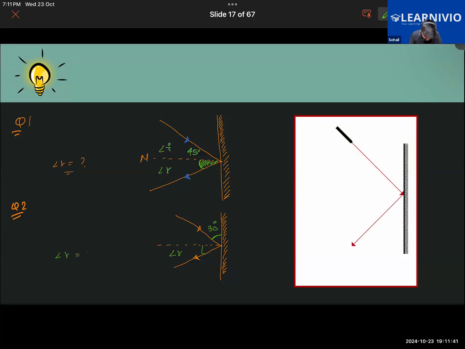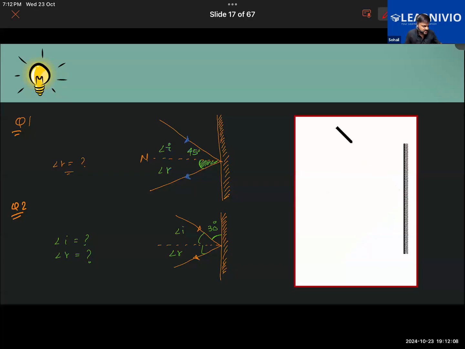Angle R will be equal to what? We don't know what is angle I also. Okay, now do tell me what is angle R and angle I both. Yes, Gauri, Khadija, your answers are correct for question number 1. Roni, you haven't shared it. Abdullah, you also haven't answered it yet. Answer the first question quickly. It is very simple.